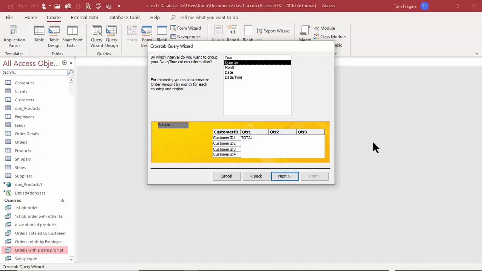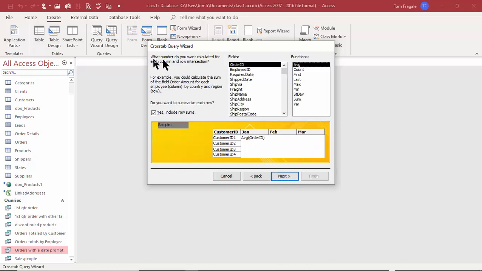Now it knows that that's a date field. That would have to be a date time data type. So now I can make each column a year, quarter, month, or date. So I'll pick on month. You can start to see the grid down here. Each row is a different customer and each column is a different month. So I'll pick on next.